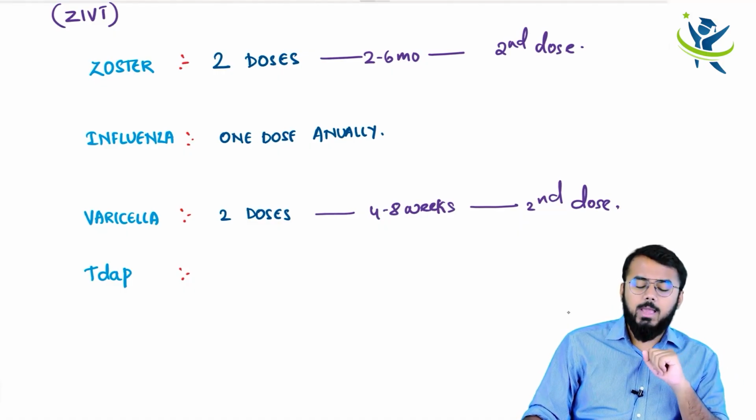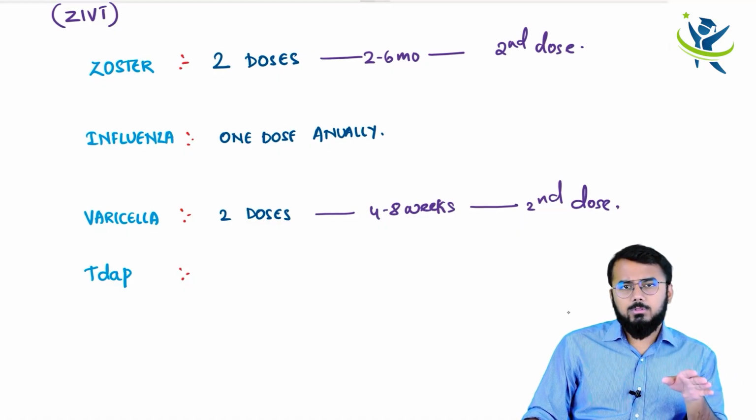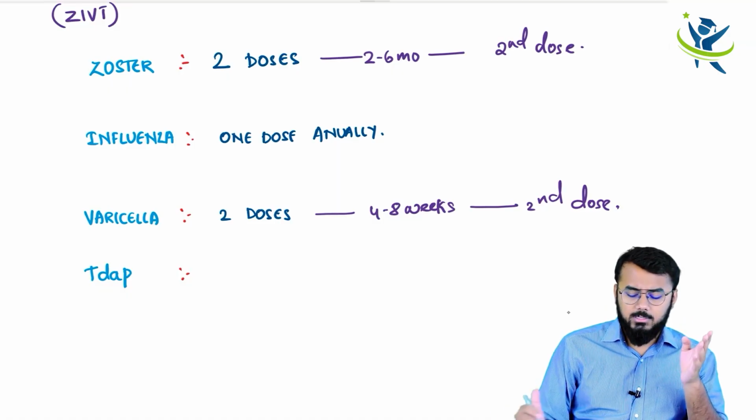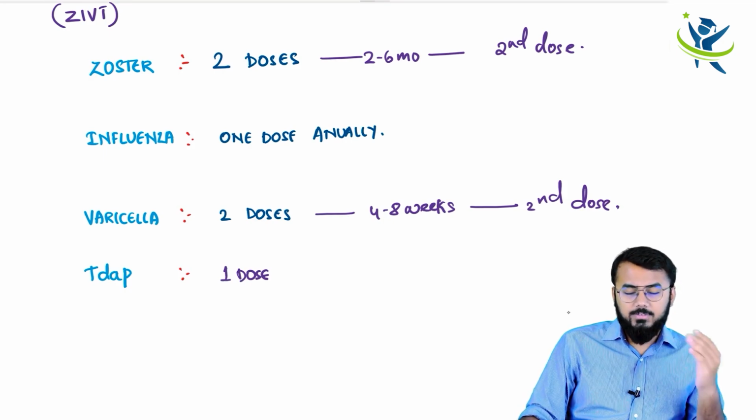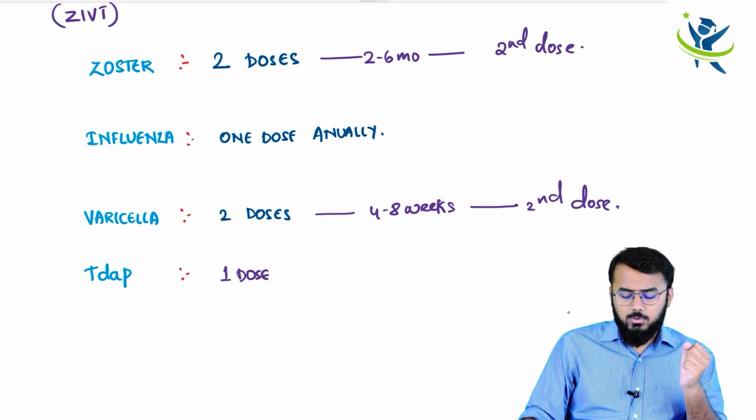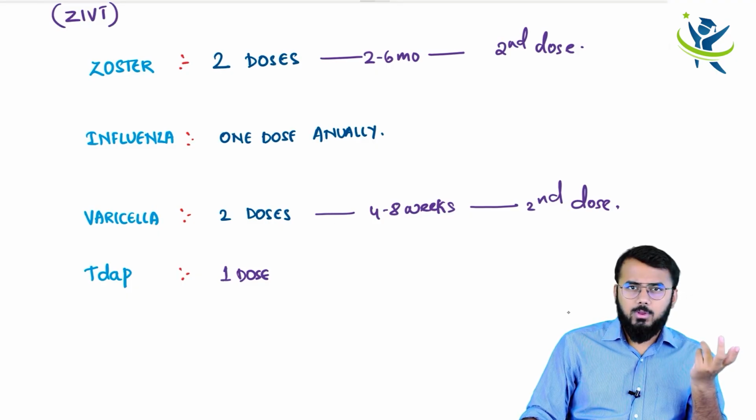Now when it comes to Tdap, once you achieve 18 years you can take a single dose, as you have already taken sufficient Tdap from your childhood. After taking this single dose, you start taking booster doses. When do you start taking booster doses?